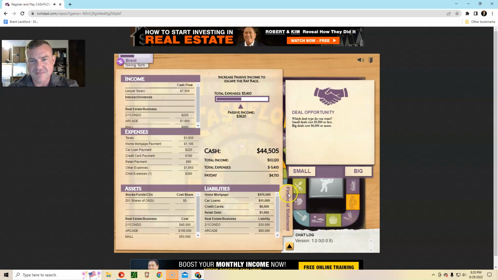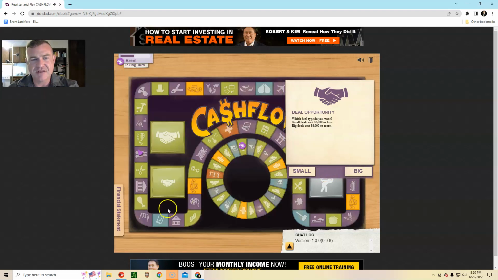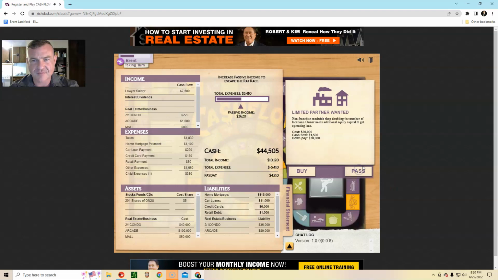Let's keep playing. All right, let's stick with the big deals still. Great, this is wonderful. All right, same thing. There's going to be no liability for it. It's going to show up here under the asset. It's going to show up here, and we're moving. We're moving on up.